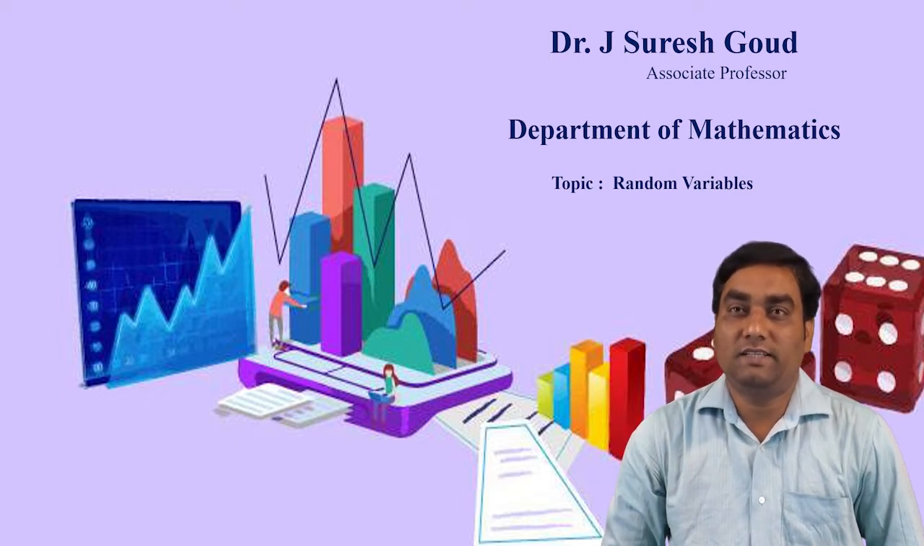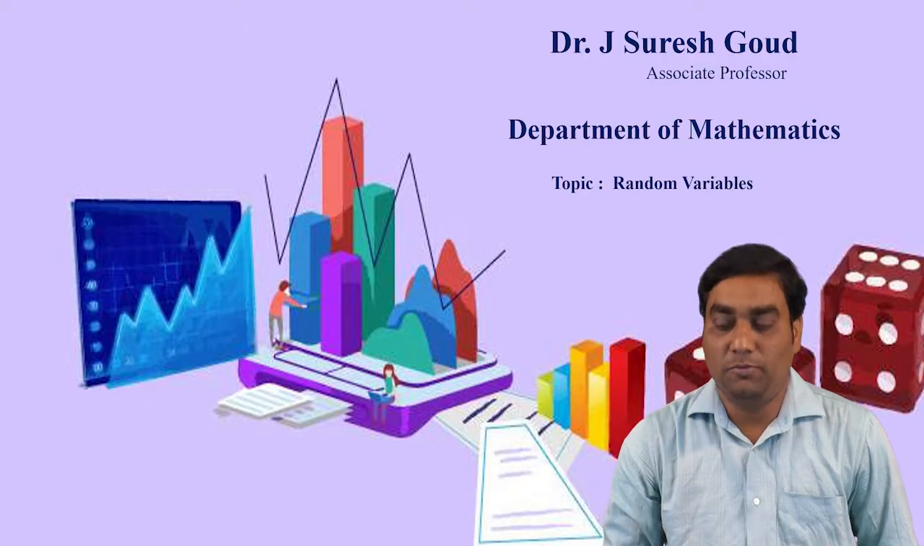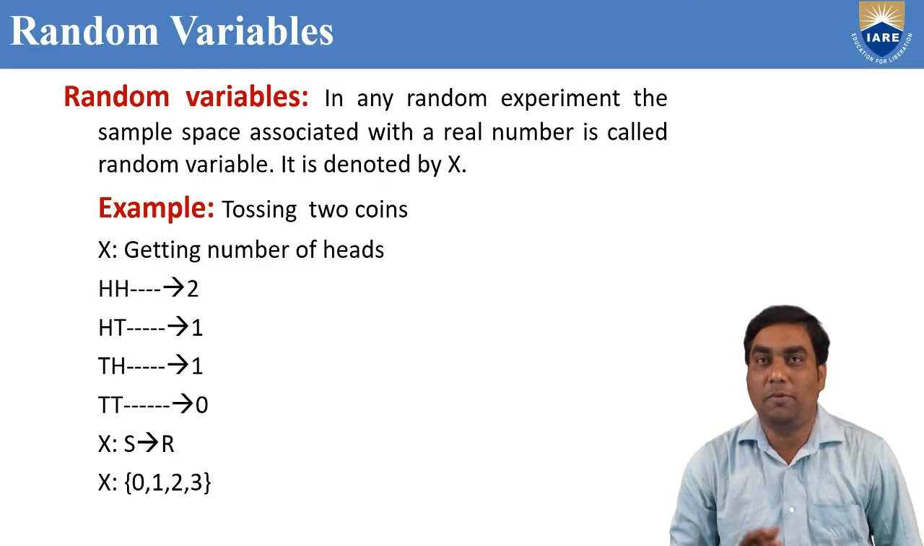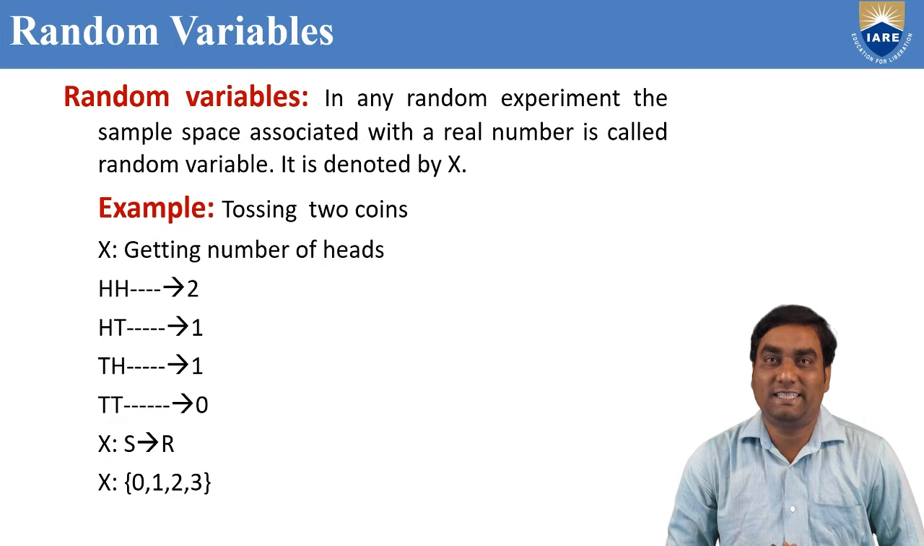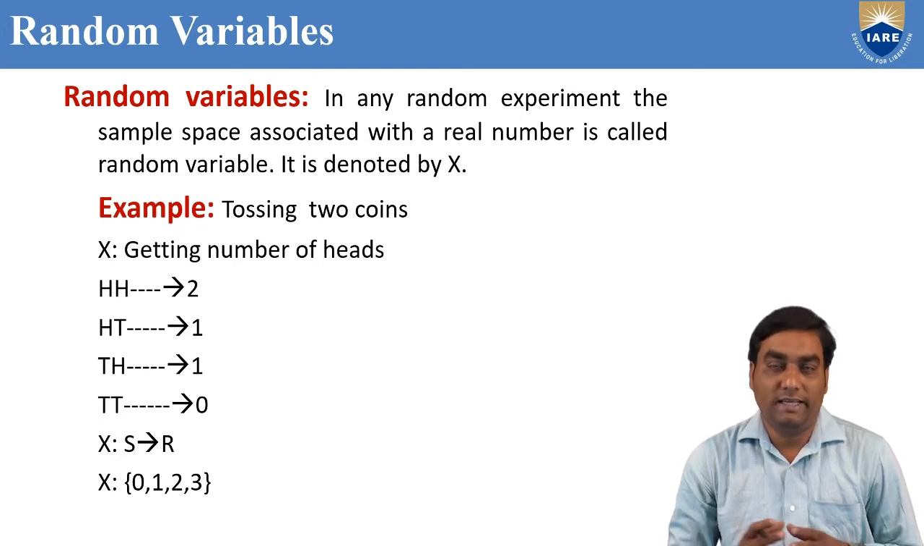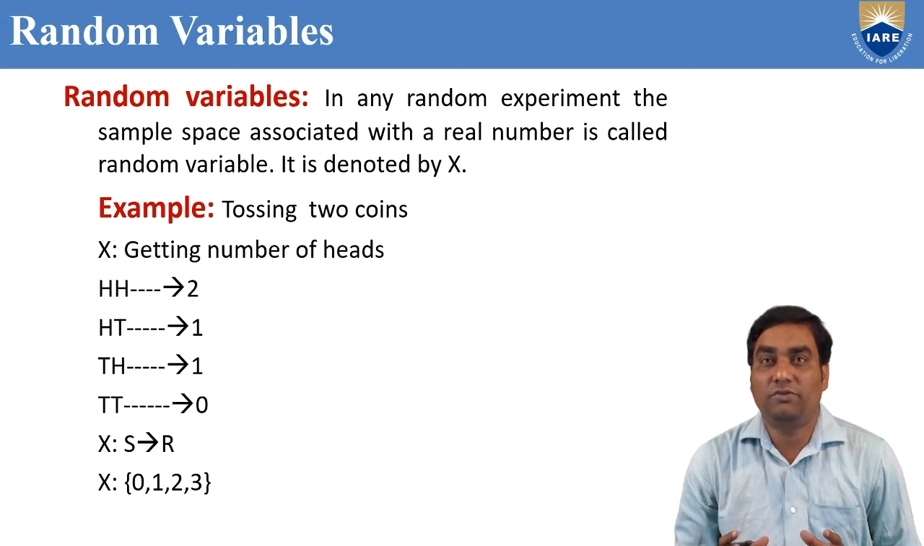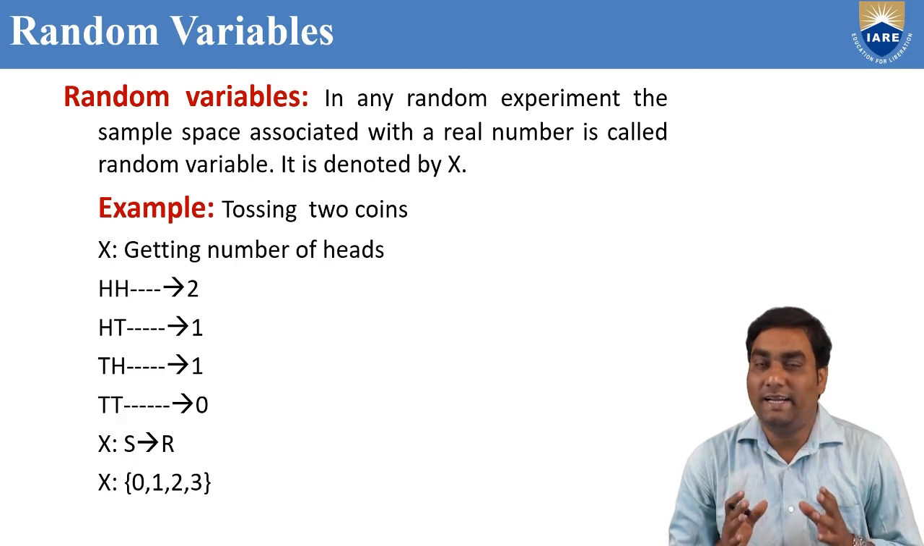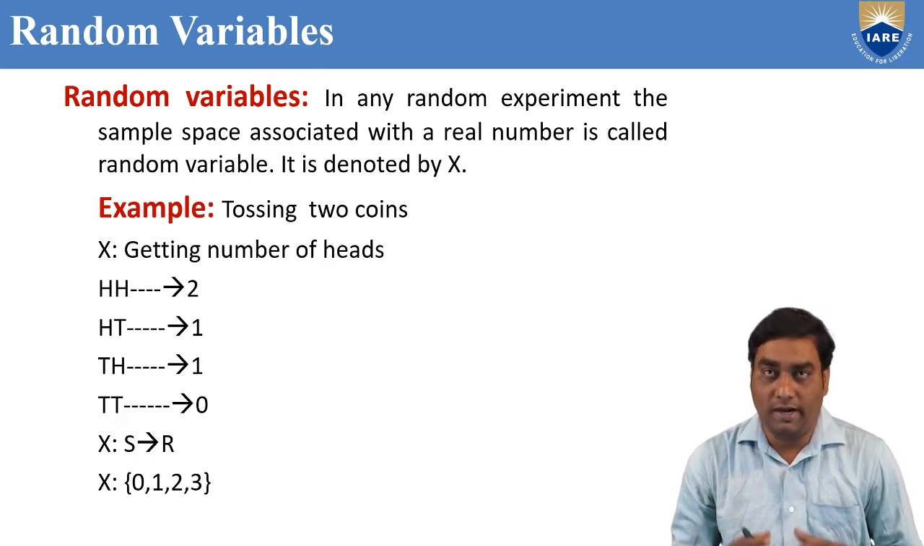Today, we are going to discuss the topic random variables. Before discussing this topic, we have already discussed some basic concepts of probability, like probability and sample space, etc. These topics play a very important role in understanding random variables. So what is meant by sample space? The collection of all possible outcomes is known as sample space. That definition is very useful to understand what is meant by random variables.